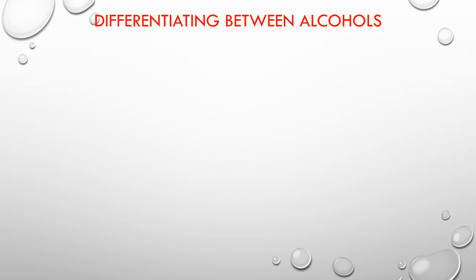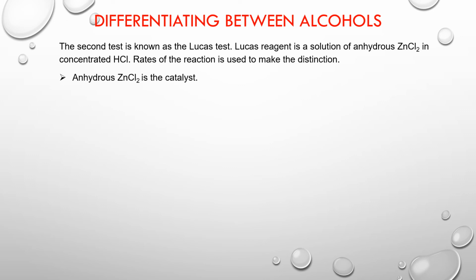The next reaction that can differentiate between the different types of alcohol is known as the Lucas test. The Lucas test makes use of a Lucas reagent, which is chemically a solution of anhydrous zinc chloride in concentrated hydrochloric acid. So a mixture of zinc chloride and HCl is called a Lucas reagent.